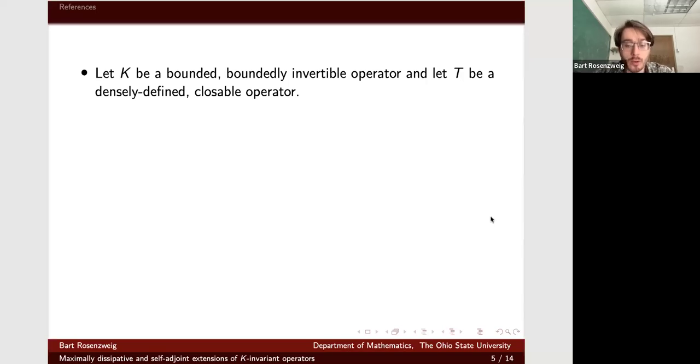So for now, forever, let K be a bounded operator with bounded inverse, and T is a densely defined closable operator on a Hilbert space. So we say T is K invariant if K star T K is equal to T, right? In particular, K is allowed to be unitary, in which case I have the case considered by Ibort and them. I can also define K to be some multiple of square root mu times U, with an appropriate power of mu in front, and then move that to the right-hand side to recover the mu scale invariance, right? So this generalizes what they were looking at in those papers.